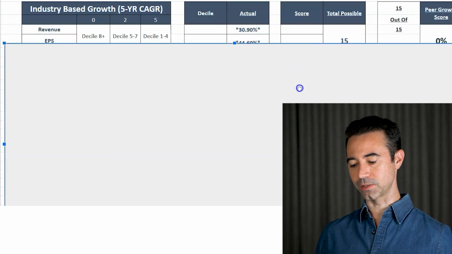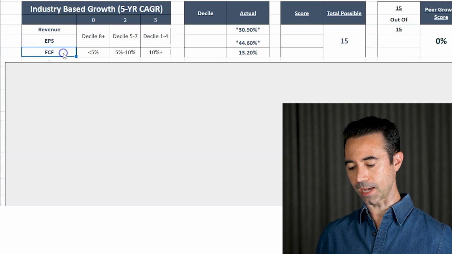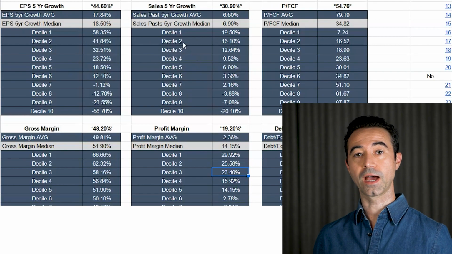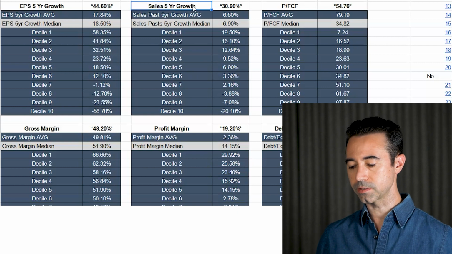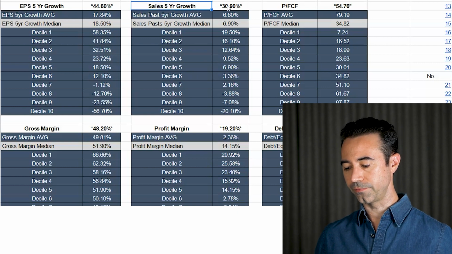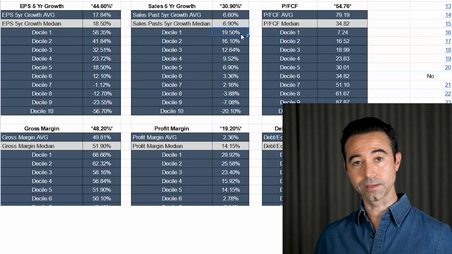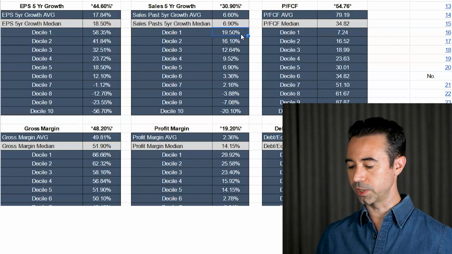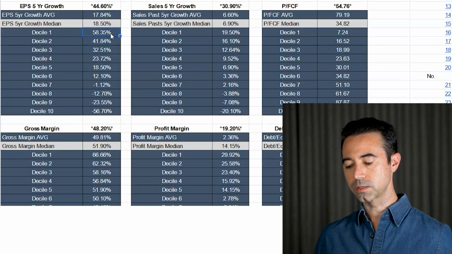Let's see how the company does in terms of growth rate. We're going to look at revenue, earnings per share, and free cash flow. This is based on a 5-year compound annual growth rate. So let's go to revenue, aka sales. Sales growth over the 5 years is 30.90, so actually it's in the 1st decile. It kills it on the growth, so really good. In terms of earnings per share growth, we've got 44.60, which is in the 1st decile as well. So really good.